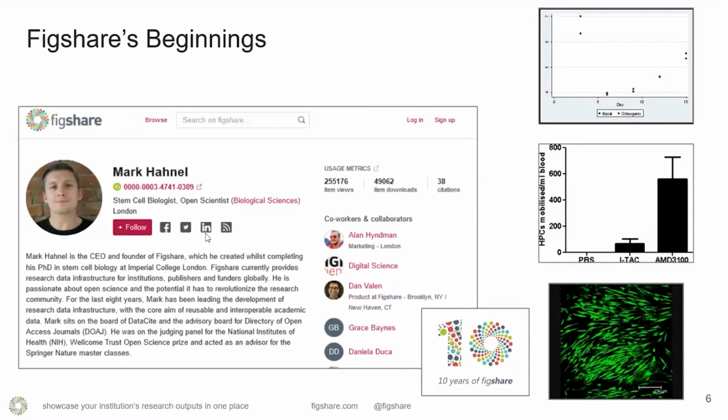And now Figshare is 10 years old. It's used around the world. Over 500,000 people use it. These are some of the figures that Mark was trying to share. And that's where the name comes from, actually, Figshare. I always thought it had to do with figs, but it turns out it's all about figure sharing.